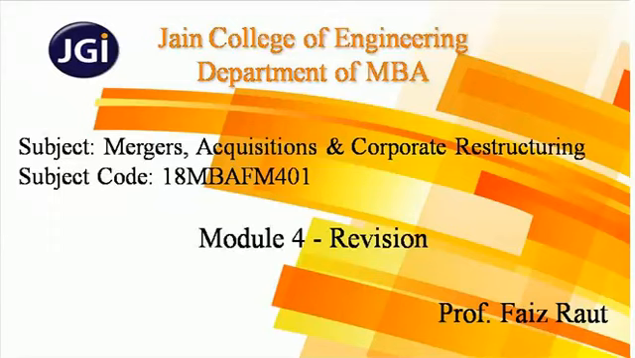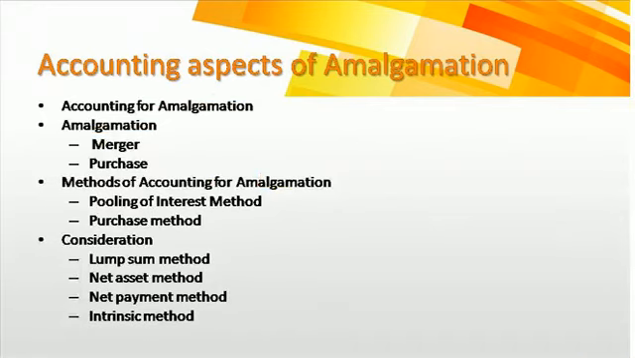I am in revision of Module 4. In this module, we have studied accounting aspects of amalgamation, amalgamation in the nature of merger, amalgamation in the nature of purchase. In methods of accounting for amalgamation, there were two methods we have studied, pooling of interest method and purchase method. And what is consideration? And how consideration has been calculated using lump sum method, using net asset method, net payment method and intrinsic method.